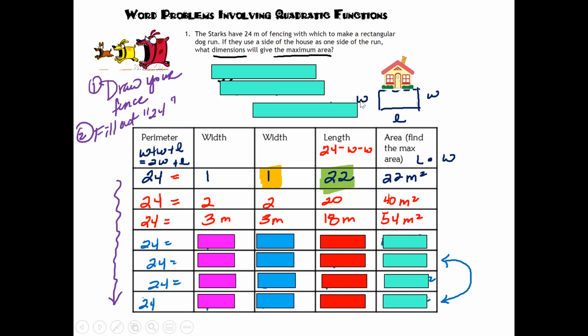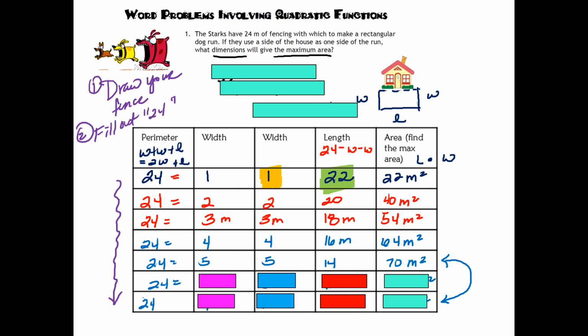Let's continue. If the width is 4 meters, the right side width is 4 meters, my length is 24 minus 4 minus 4, which gives me 16. What is 4 times 16? And again, my area is climbing up higher. Let's proceed forward. If my width is 5 and my other one is 5, what is your length? What is 24 minus 10? And my area is going to be 5 times 14, which is 70. And again, we're still getting bigger.